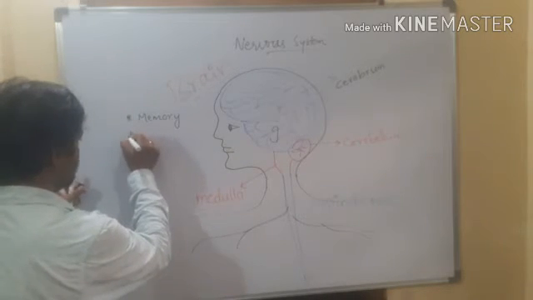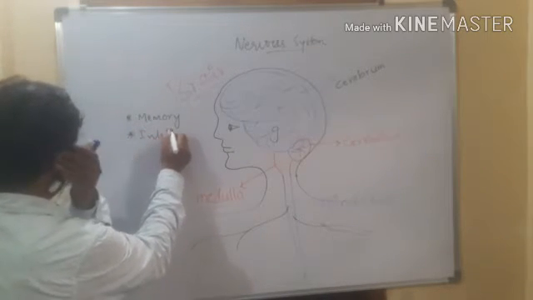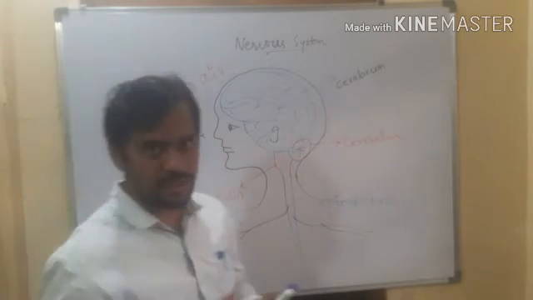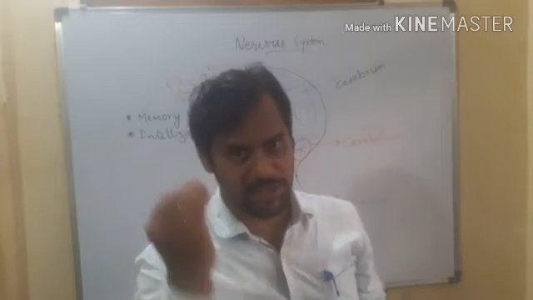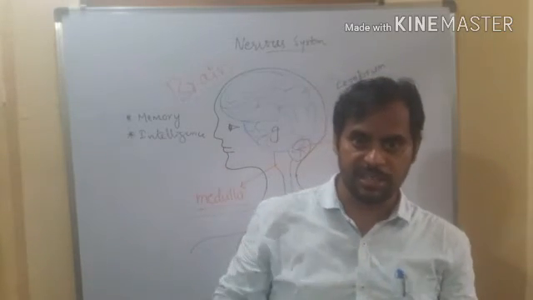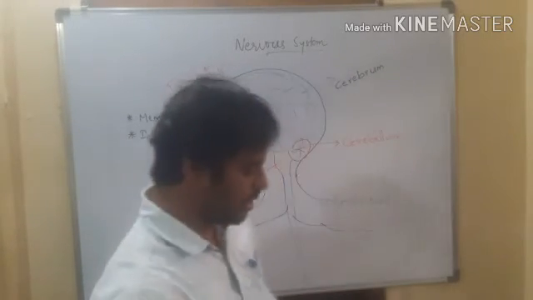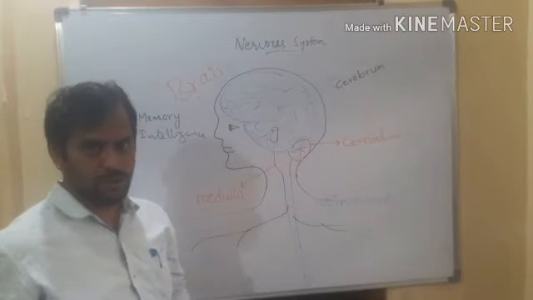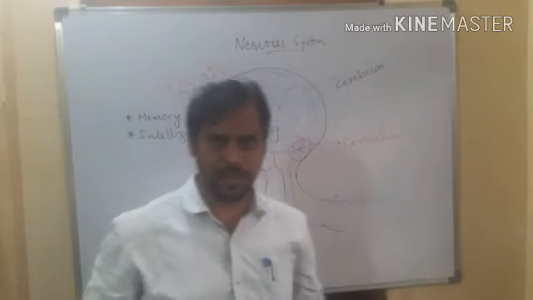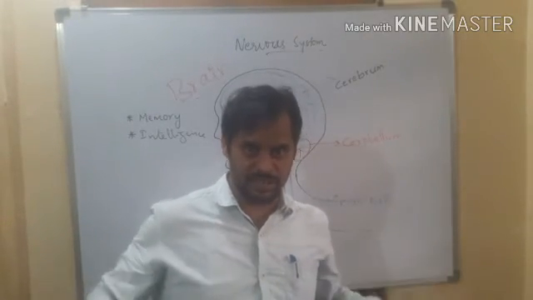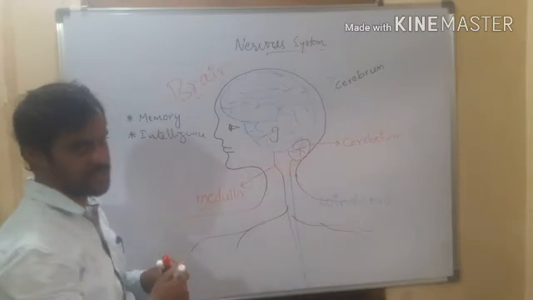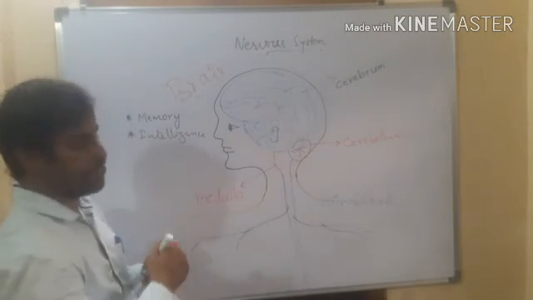Memory and your intelligence. What do we mean by intelligence? आपका ब्राइटनेस, the smartness will be there inside the cerebrum, right? अगर समझो मैं कुछ question पूछा है आपको, for example, birds fly by wings, you are able to answer because of this intelligence that is stored in the cerebrum.